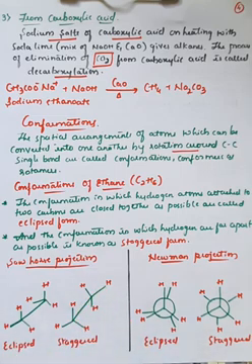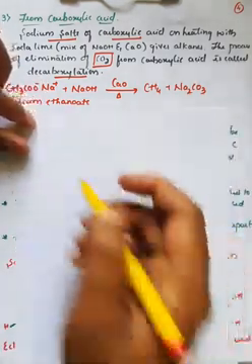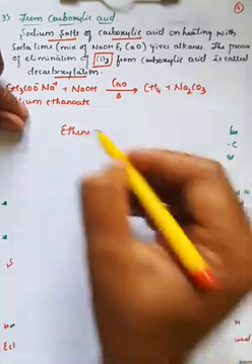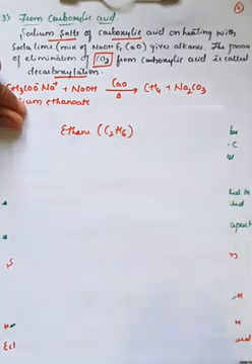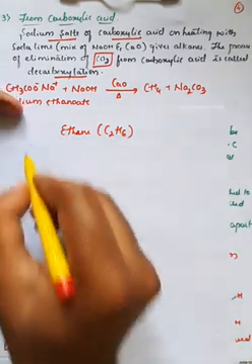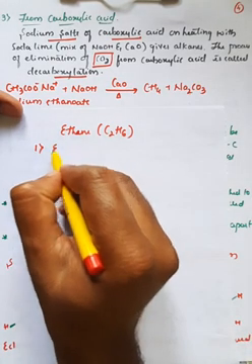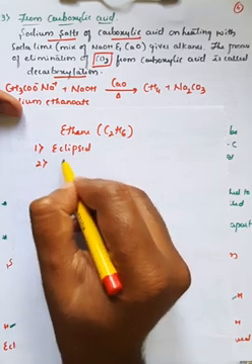Let's do a bit of rough work here. In the case of the ethane molecule, C2H6, there are generally two types of conformation. One is called the eclipsed form, and the second one is called the staggered form.